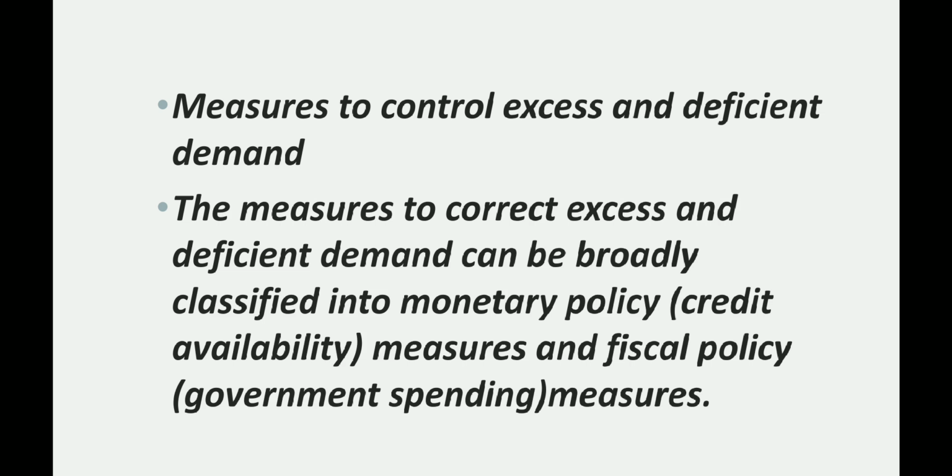Fiscal policy. Government spending is an important component of aggregate demand. This measure is a part of fiscal policy and is termed as the expenditure policy of the government. The government spends huge amounts on public works like construction of roads, flyovers, buildings, railway lines, etc. Changes in such expenditure directly affect the level of aggregate demand in the economy and help to control the situation of excess and deficient demand.